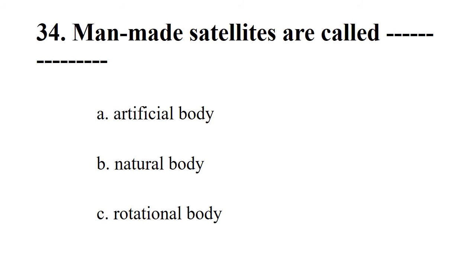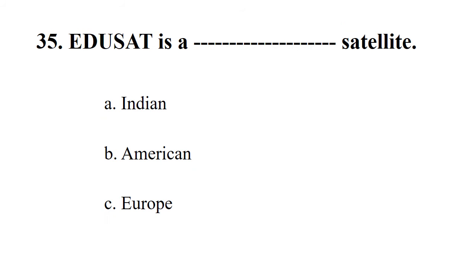Next. Man-made satellites are called? Options: artificial body, natural body, rotational body. The right option is artificial body. Next. INSAT is a dash satellite.